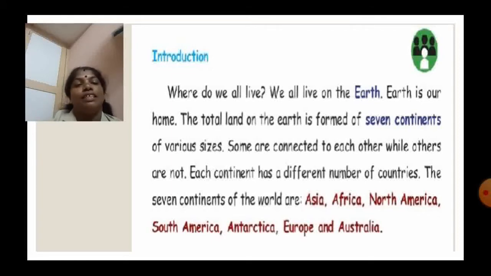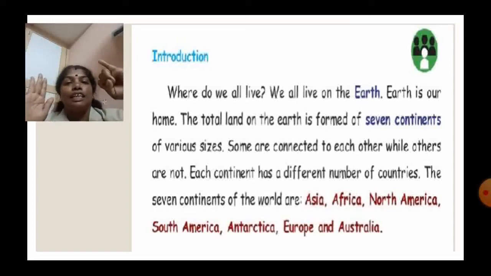Some are connected to each other while others are not. Each continent has a different number of countries. The 7 continents of the world are Asia, Africa, North America, South America, Antarctica, Europe, and Australia.